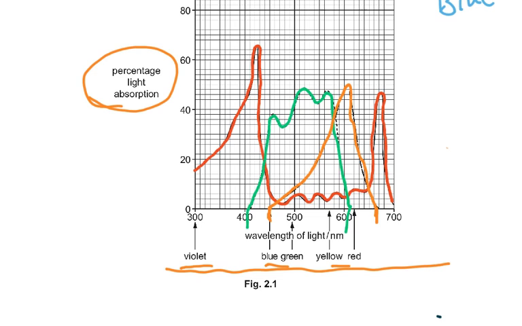Chlorophyll A has peaks mainly in blue and red. You can see the red here and the blue here, so peaks in blue and red. Then phycoerythrin absorbs in blue, green, and yellow, all this area, because this is where the phycoerythrin is working. And then the phycocyanin absorbs mostly in yellow and red.